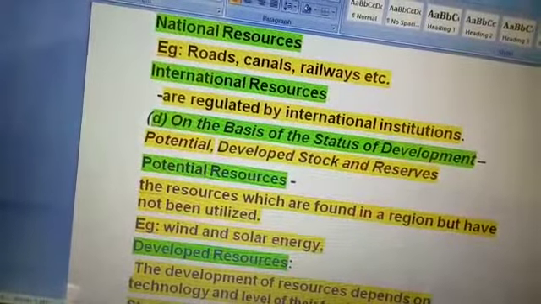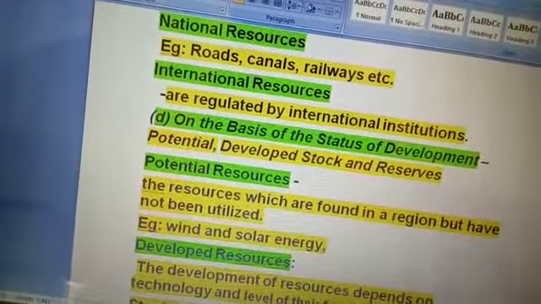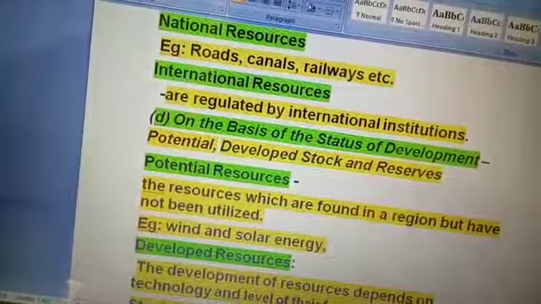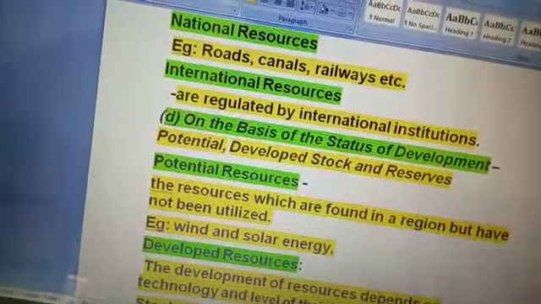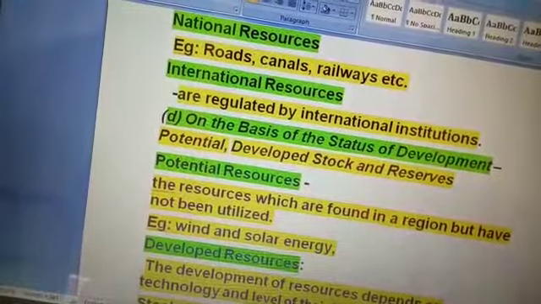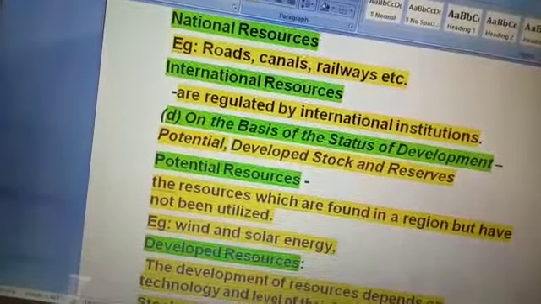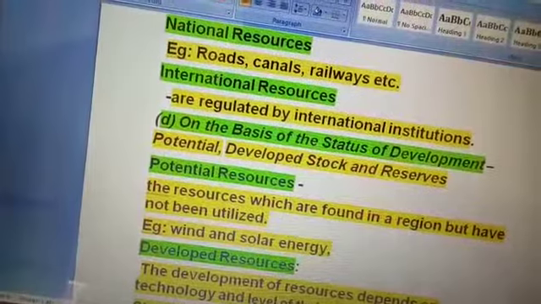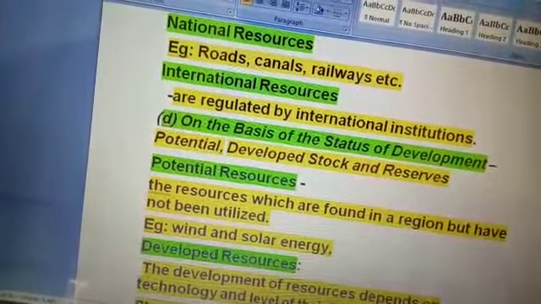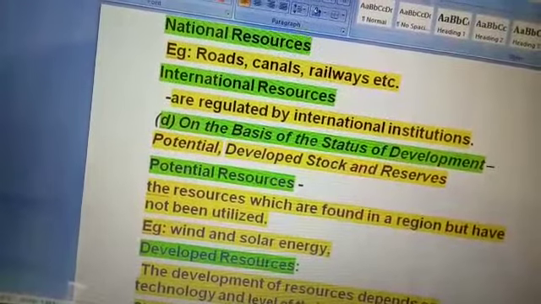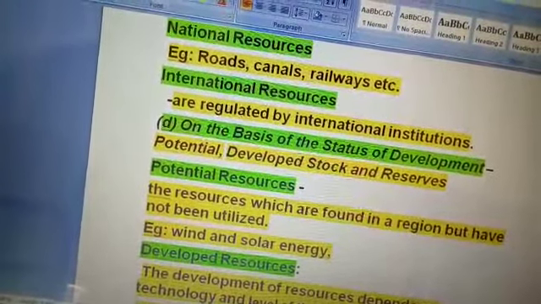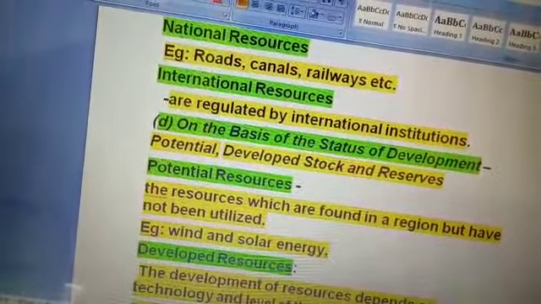You might have seen roads, canals, railways being constructed on fields owned by some individual. Urban development authorities get empowered by the government to acquire land, all the minerals, water resources, forest, wildlife.